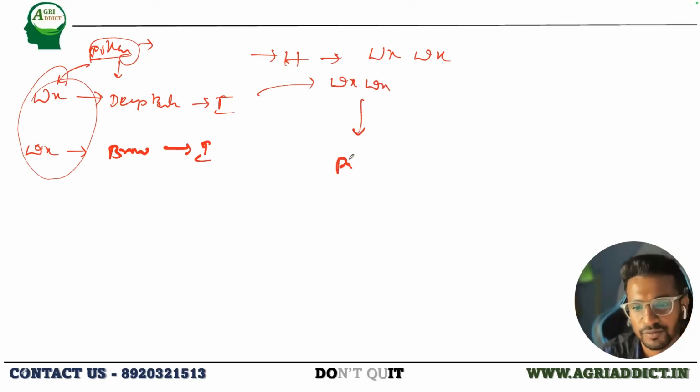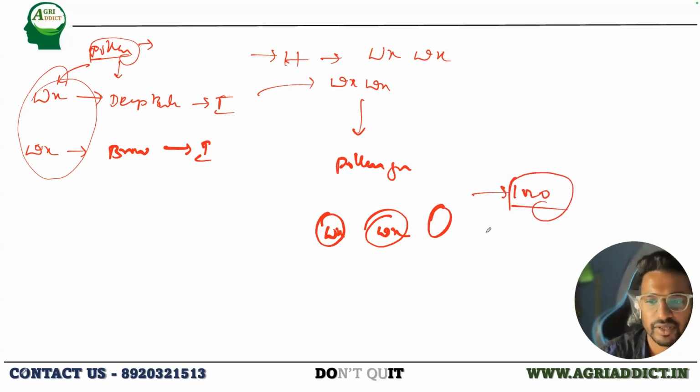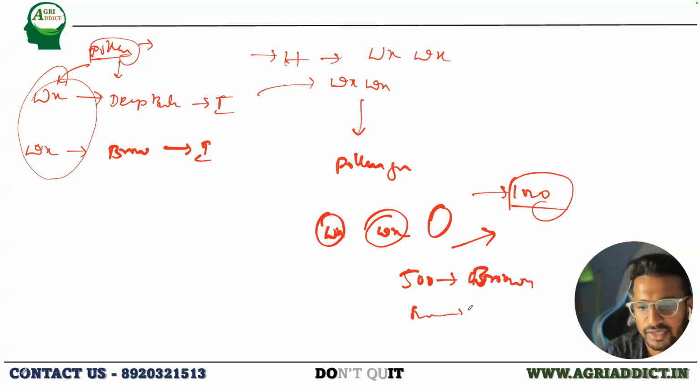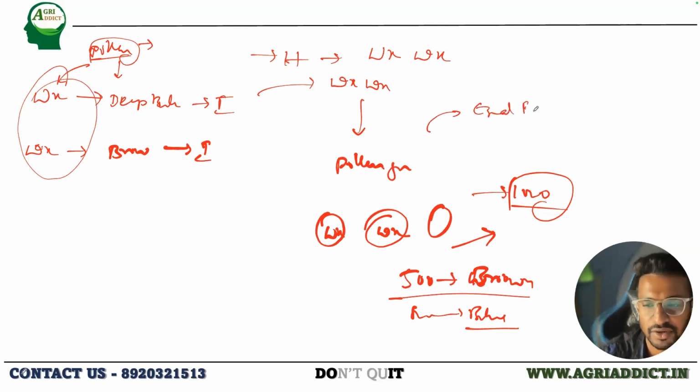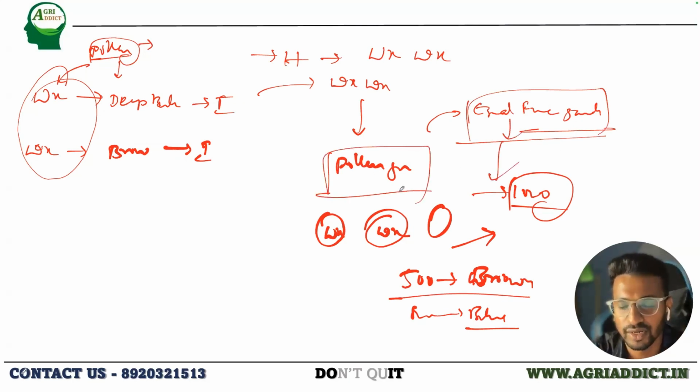But when it forms the pollen grains, every cell will have either capital Wx or small wx. Let us take that 1000 pollen grains are formed. When they were observed in the microscope after staining, they observed 500 producing brown and the other 500 producing blue color. So this is direct evidence that there is an equal frequency of gametes for each allele. For both the alleles, there will be equal frequency of the gametes produced in the pollen grain. This is one of the direct pieces of evidence. I hope this is clear.